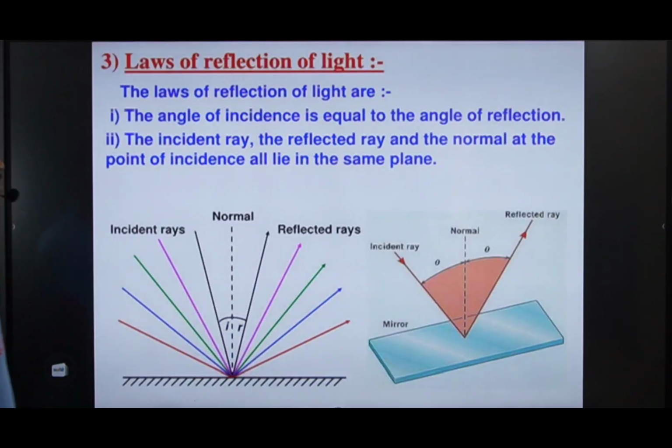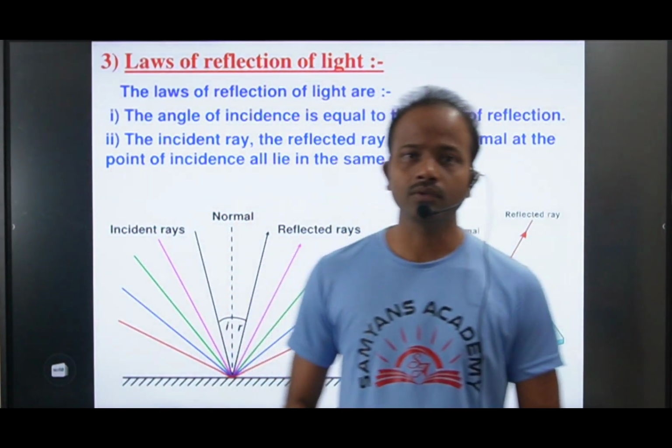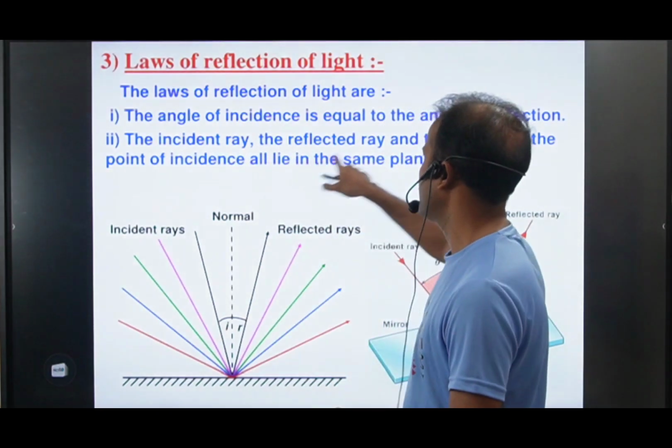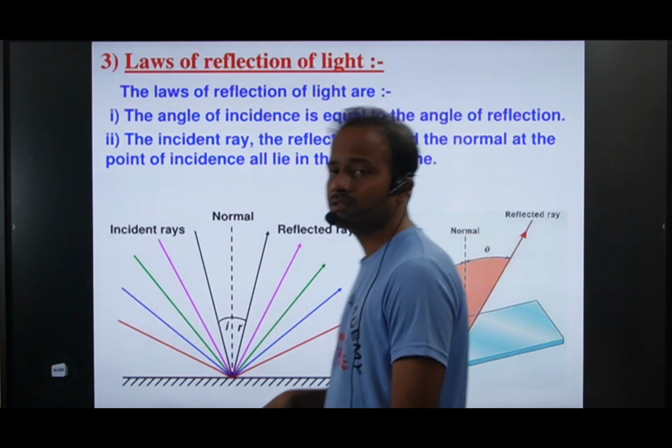Laws of reflection of light. Already we discussed that the angle of incidence is always equal to the angle of reflection. The incident ray, the reflected ray and the normal ray at the point of incidence all lie in the same plane.